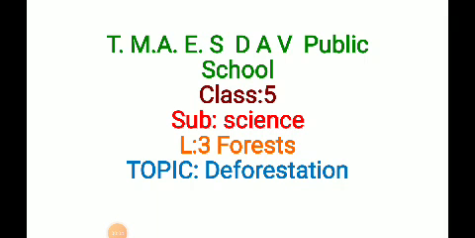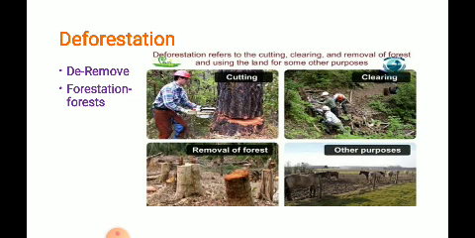So, in the last class, we were learning lesson number 3, forest. Today we will move on to the next topic, that is deforestation. Now, what do you mean by deforestation, children? De means remove, forestation means forest. So, cutting down of the trees is called deforestation, or it also refers to the cutting, clearing.